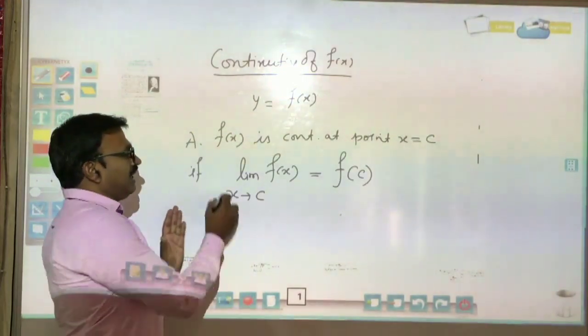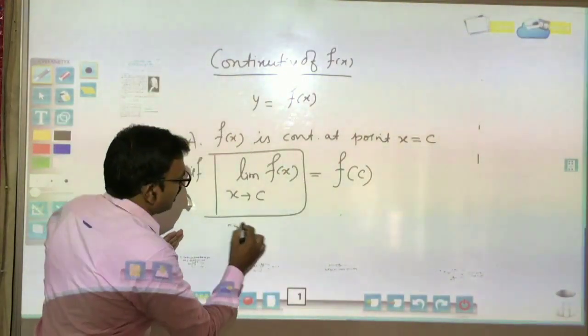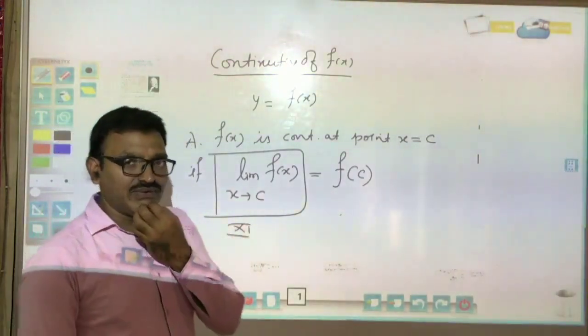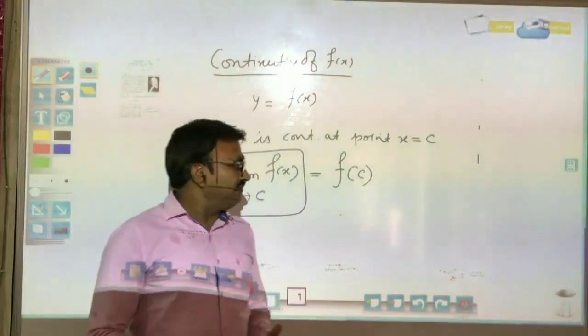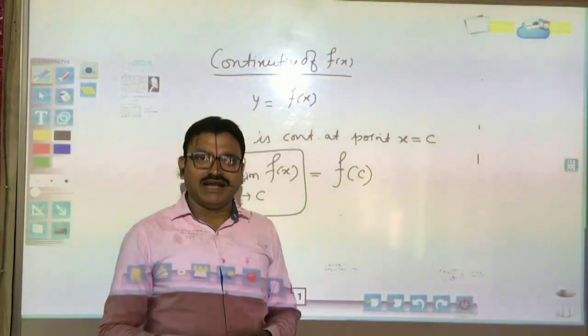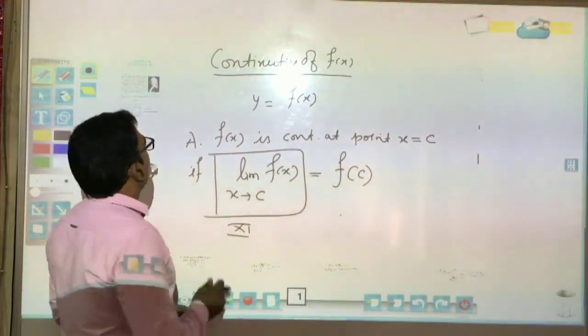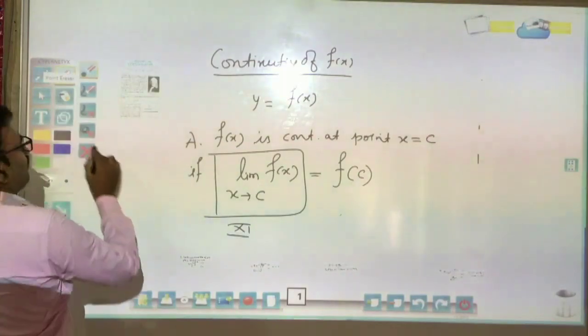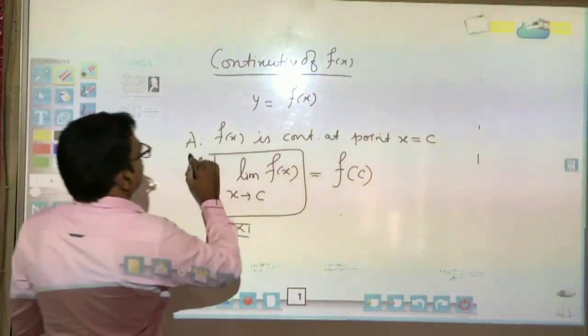But we have already read about limits in class 11th. In class 11th we already know how we can find the limit of a function, and generally the limit of a function is found when the function is not defined directly. So now we will start some limit concepts again.